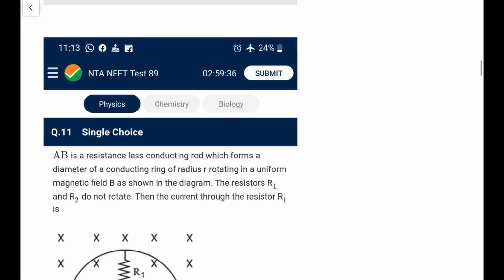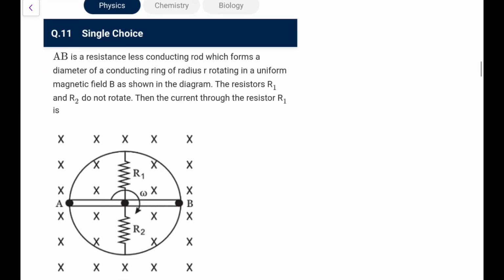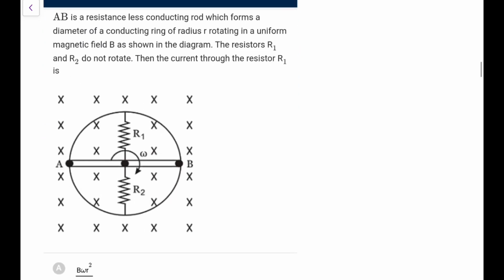So this is a very famous question asked in JEE Advanced, I suppose, few years back. AB is a resistance-less conducting rod which forms a diameter of a conducting ring of radius r rotating in a uniform magnetic field B as shown in diagram. Resistors R1 and R2 will not rotate. Then the current through resistor R1 is.